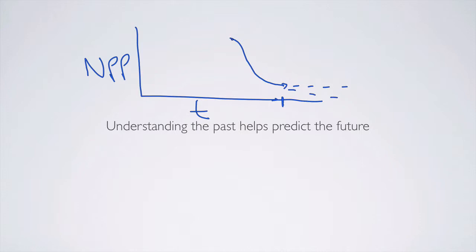But if we could reconstruct the past, we might see that this is actually part of a larger cycle. So it's important to take a look at what past events have been and how those ecosystems respond to those past events in order to better understand what the current condition is and predict into the future about how things might change.